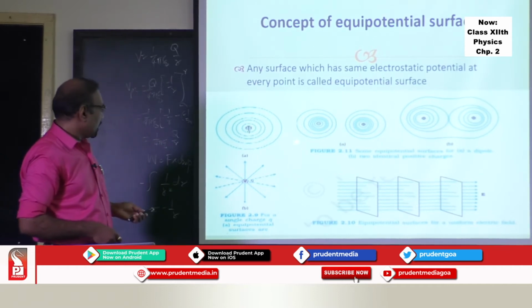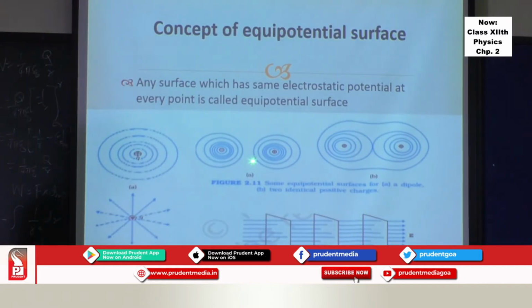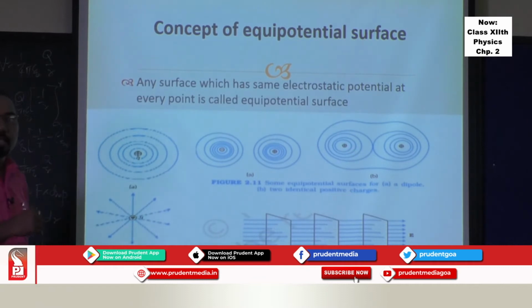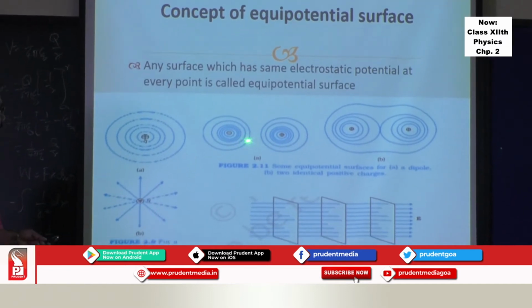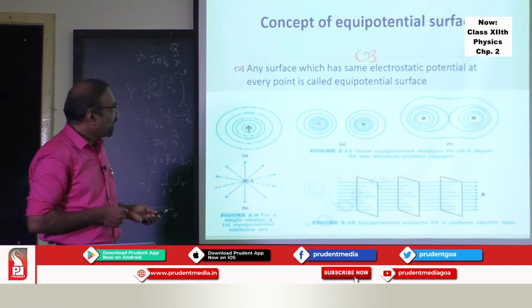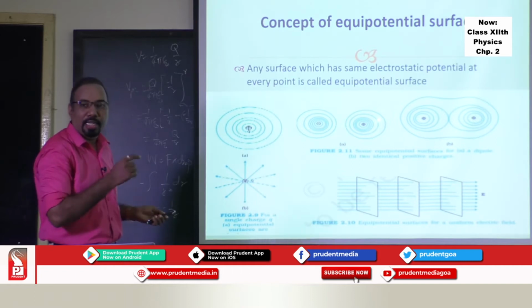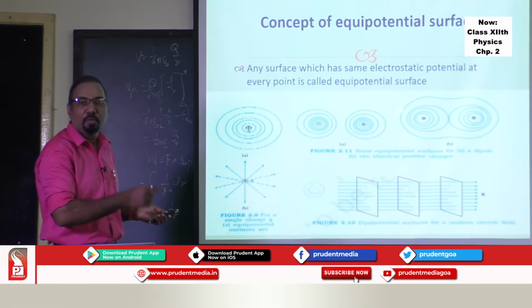This is more or less near the positive and negative charge. This is between the two charges, and compare it with the electric field lines pattern near the two charges. If you take a dipole here, at the center of the dipole, there is no equipotential surface passing because electric potential at the center of the dipole is 0.